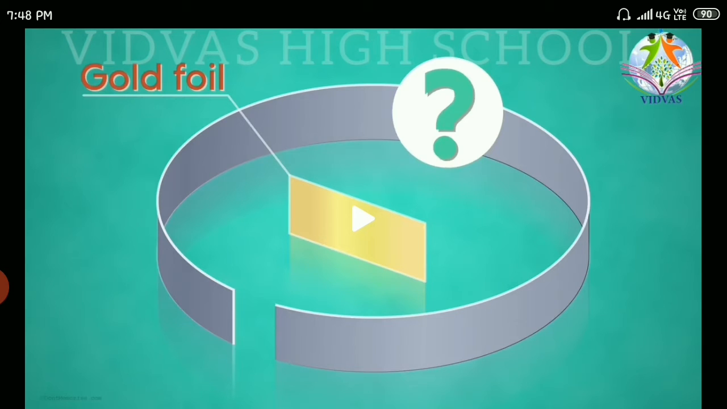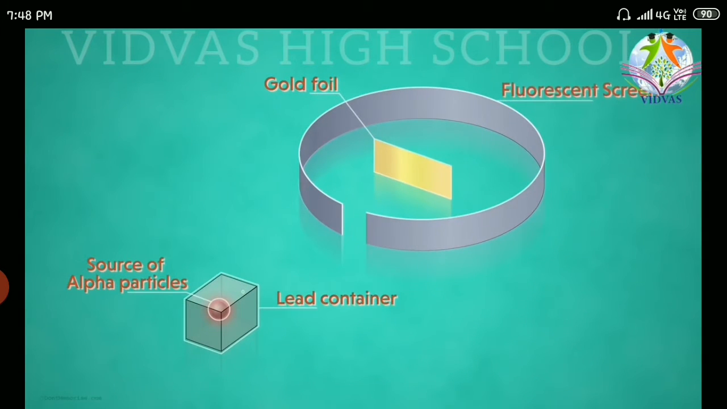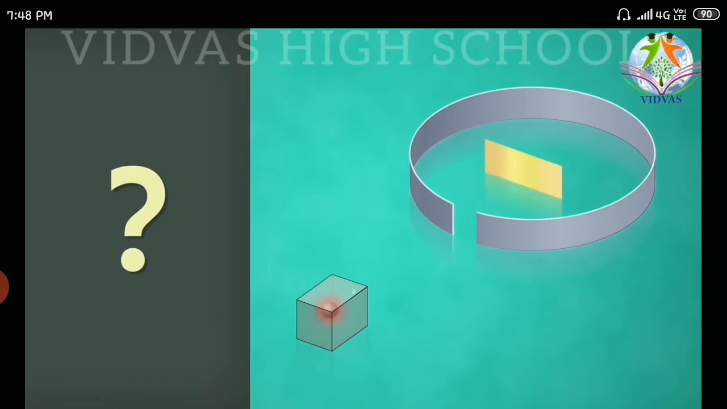And next he has taken a ring-like structure. This ring-like structure consists of some opening at one point. What is the necessity of that opening? When the light rays are passed through this opening, they are going to fall on the gold foil. After passing through this gold foil, light rays will be passing backwards after the gold foil, and you can see the light in glowing nature on the fluorescent screen. So this is his concept in his mind, and these are the things he has taken in his arrangement.